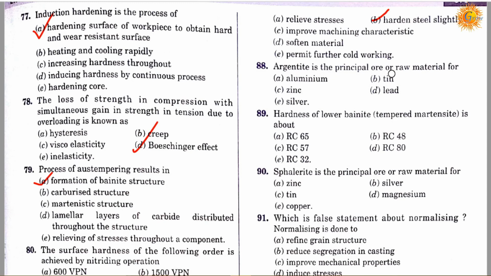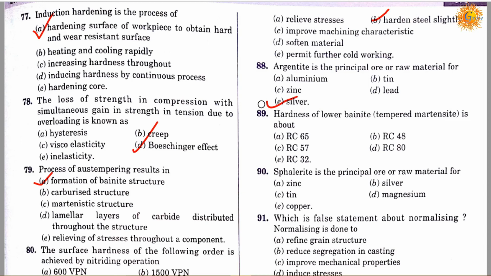Argentite is the principal ore or the raw material for: option A is aluminium, option B is tin, option C is zinc, option D is lead, and option E is silver. Correct answer is E, it will be silver. Argentite is the ore of silver.